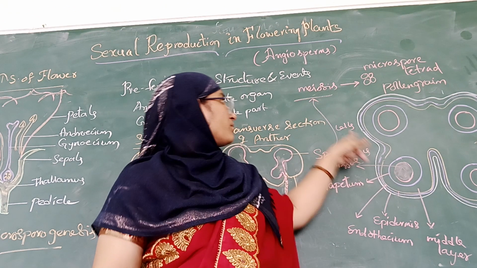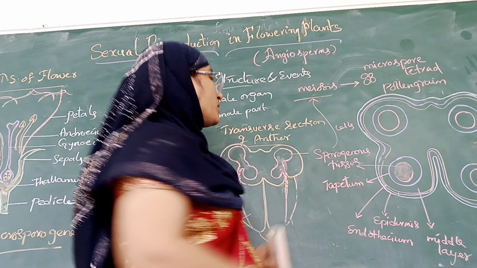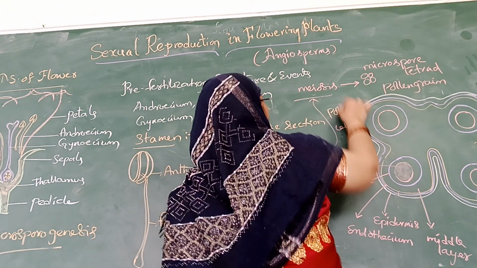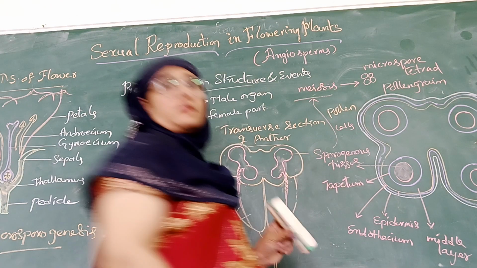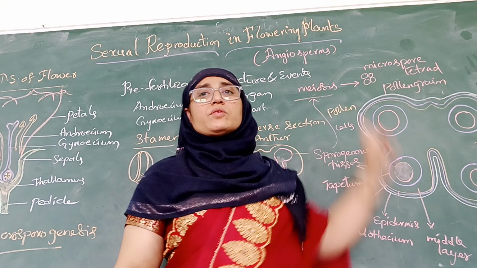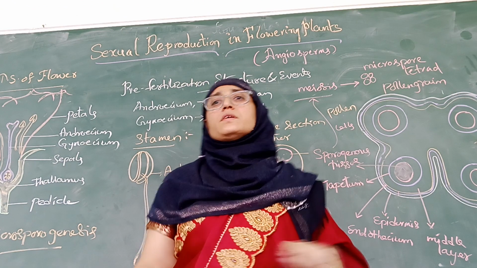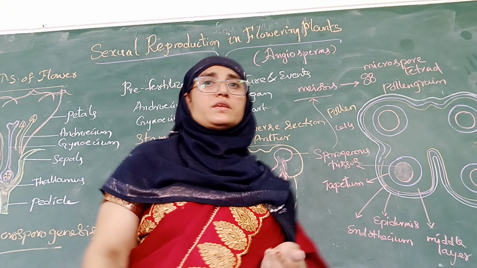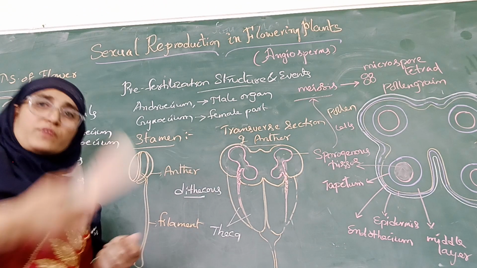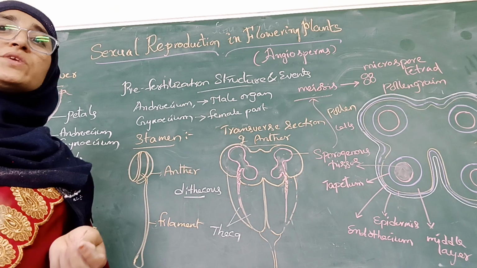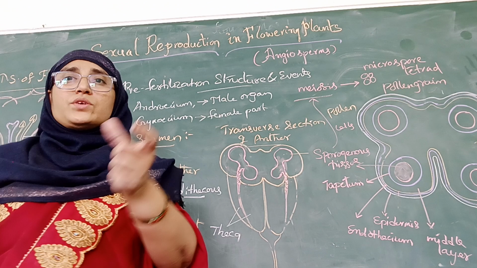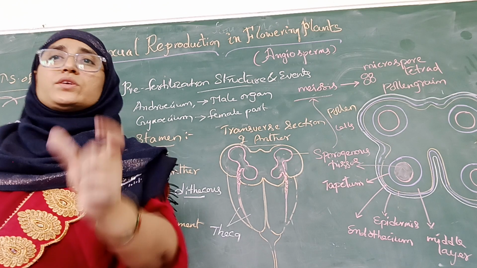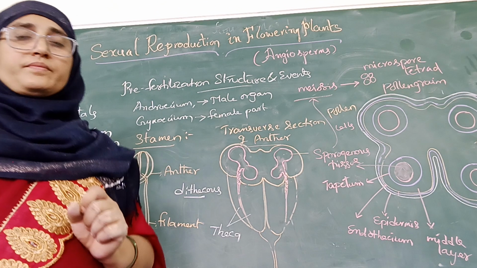Every cell is called a pollen mother cell. Okay, the process of formation of microspores from the pollen mother cells is called microsporogenesis. Right? And then as the anther further develops and matures, changes like dehydration take place in the anther.